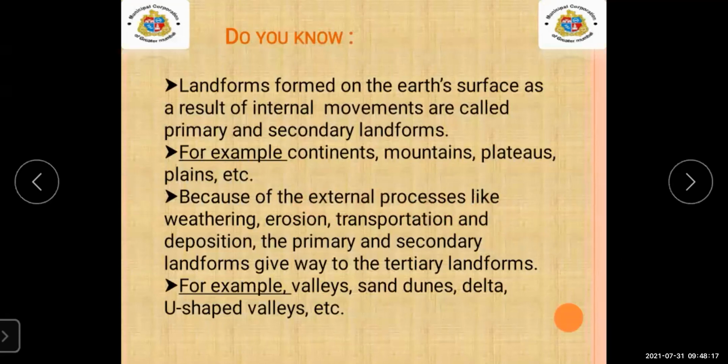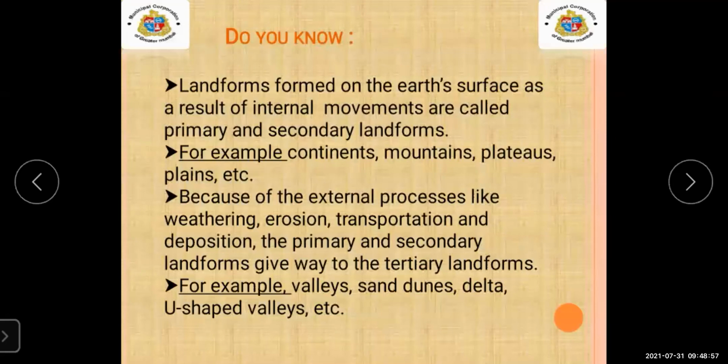Because of external processes like weathering, erosion, transportation, and deposition, the primary and secondary landforms give way to tertiary landforms. Internally, two kinds of landforms are formed, primary and secondary. But because of external processes like weathering and erosion, and also the deposition of material on the ground, tertiary landforms can be seen.